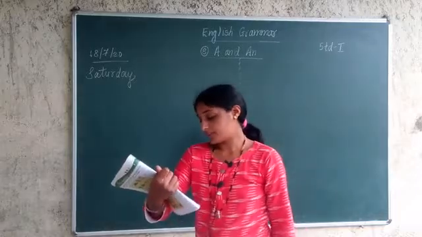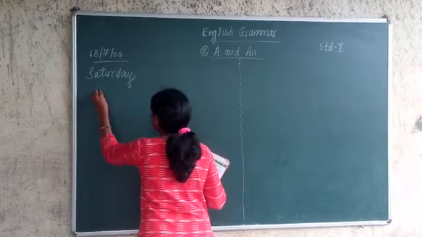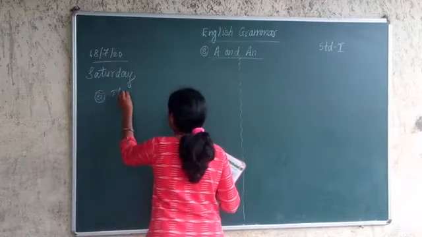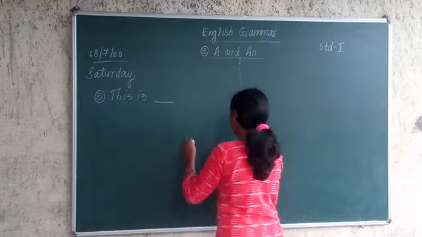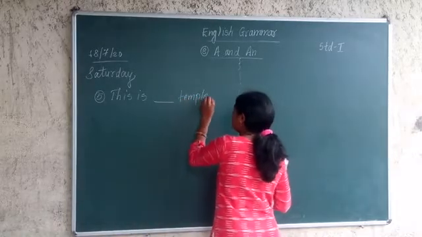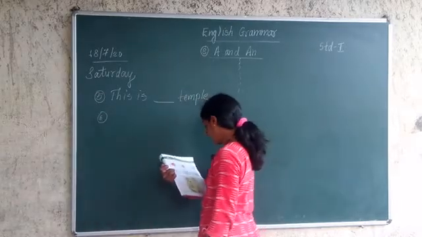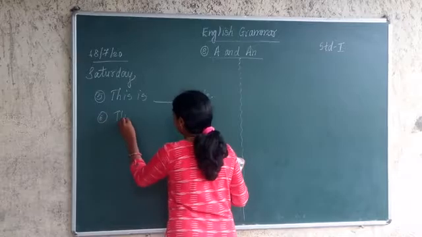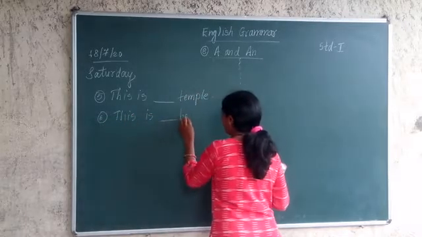Now fifth sentence which we are going to study is this is dash temple. Sixth example, this is dash bell.